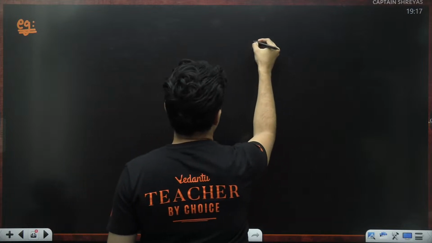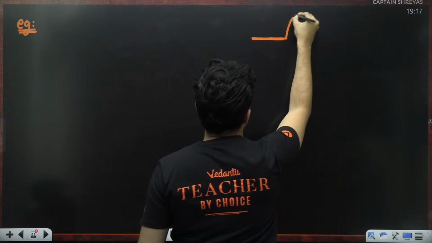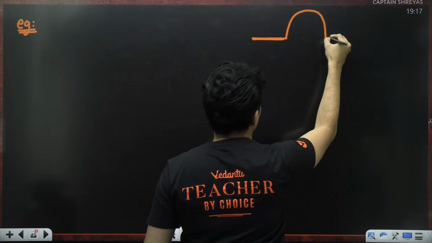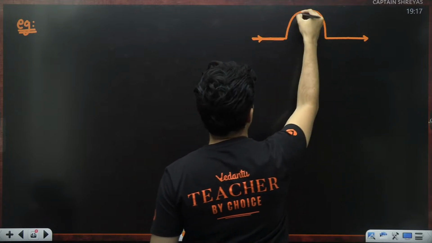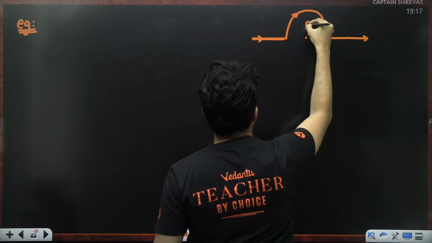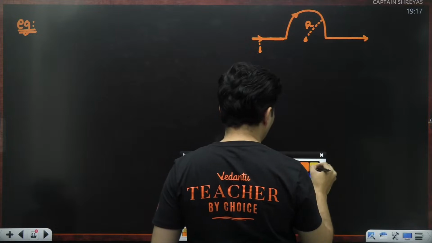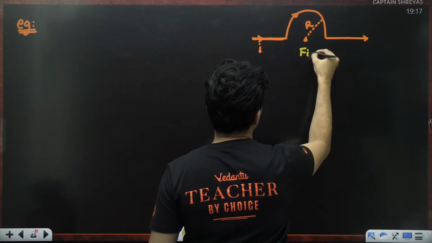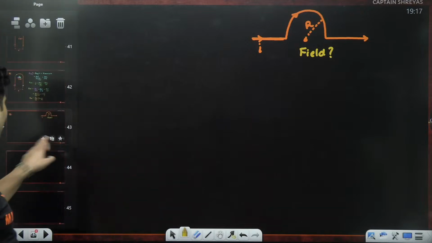Imagine there is a wire like this. It is bent like this and it goes like this. Current goes in here, comes from here, goes around it like this, and this is given to be R. This current is I. The question is to find the magnetic field at the center. Come on, try it out.